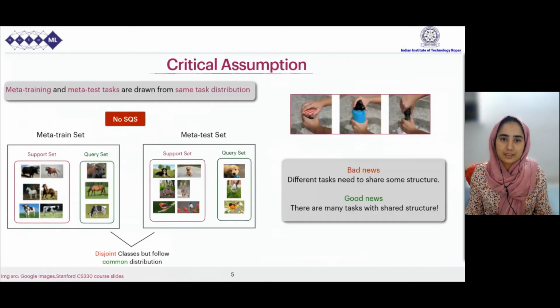A critical assumption in meta-learning is that the train and the test tasks belong to a common distribution. The bad news is that different tasks need to share the common structure, but the good news is that there are many tasks which share this same structure. Say the different types of bottles have a common process of opening the lid.